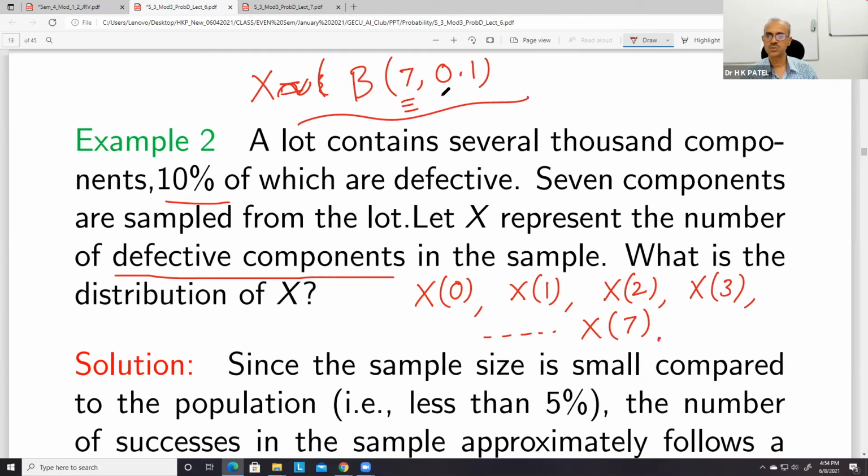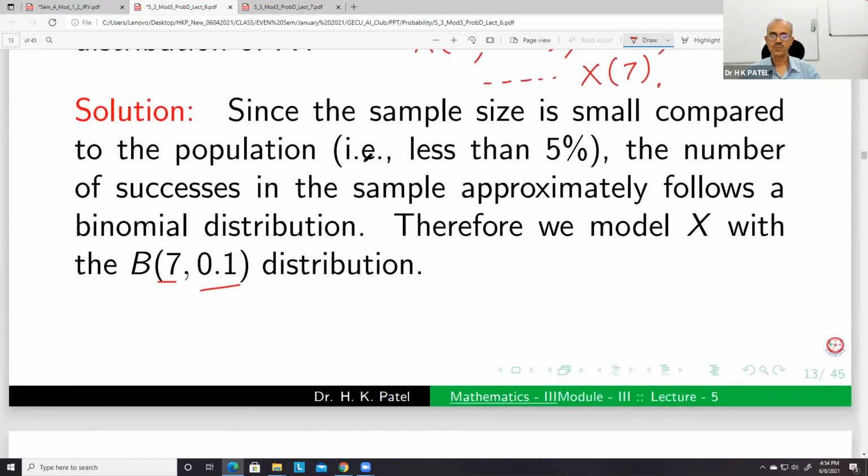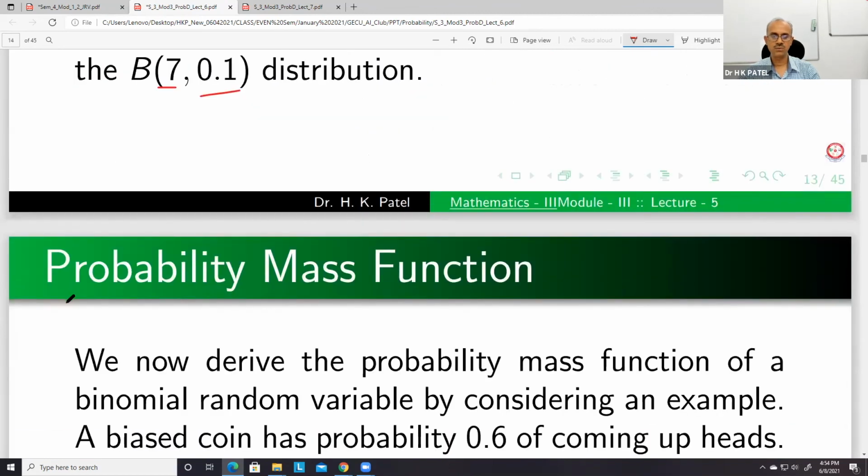If you know these two things, then you will see that we can find all the things. But before that, we should know what the PMF, probability mass function, will be.